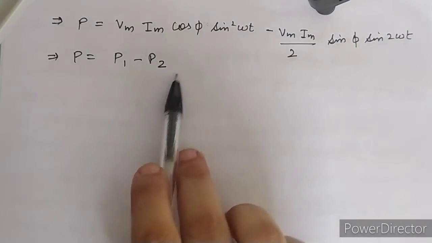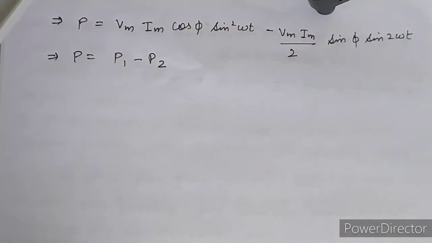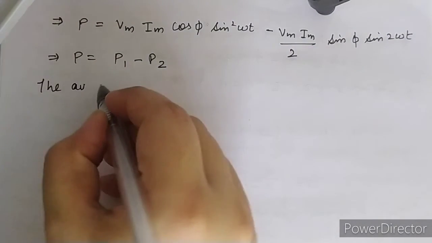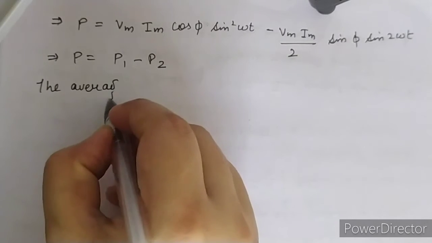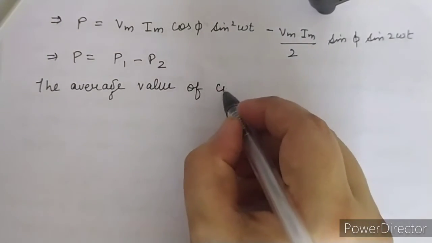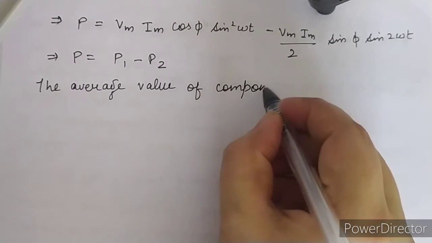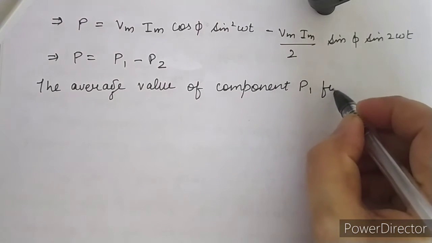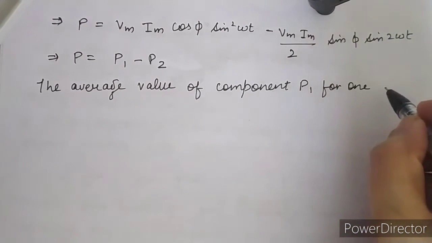Now we use the formula P equals P1 minus P2, and equate this value with this equation. Then what we achieve is the average value of component P1 for one cycle.